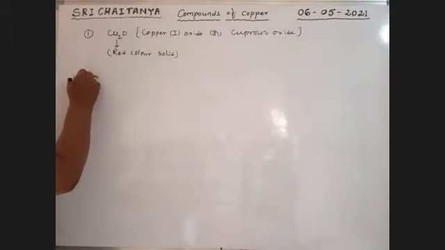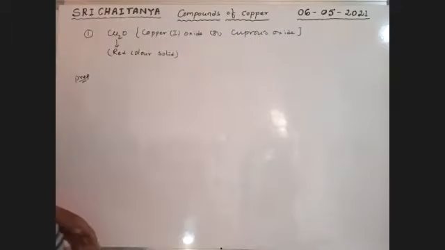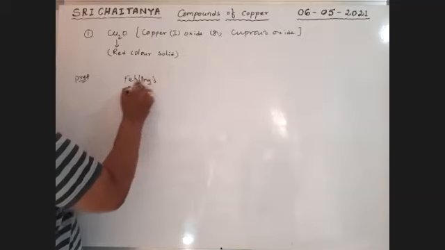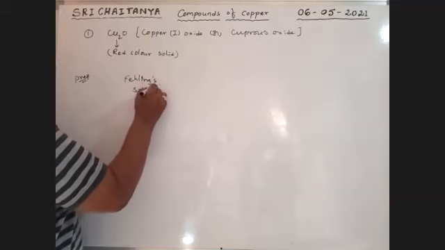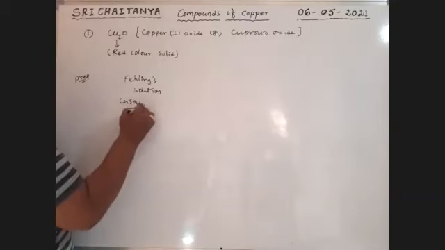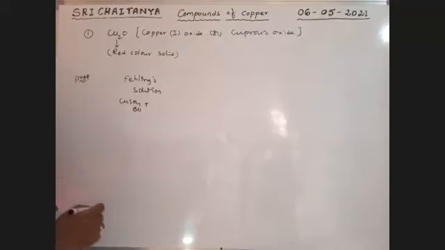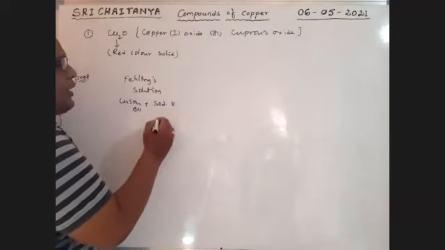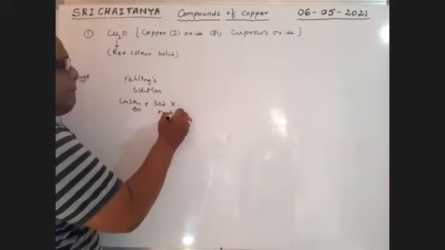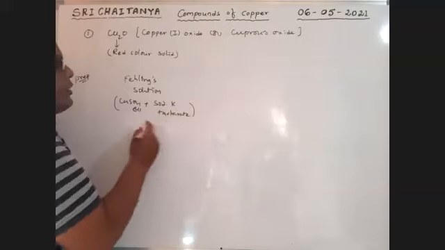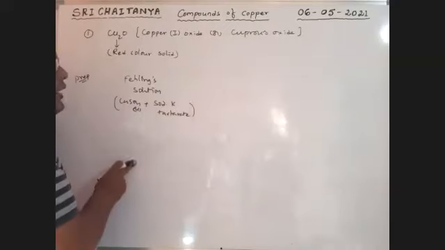First of all, preparation. It is generally available in organic chemistry with Fehling's solution. What is that? Copper sulfate aqueous solution and sodium potassium tartrate; this mixture is considered Fehling's solution.